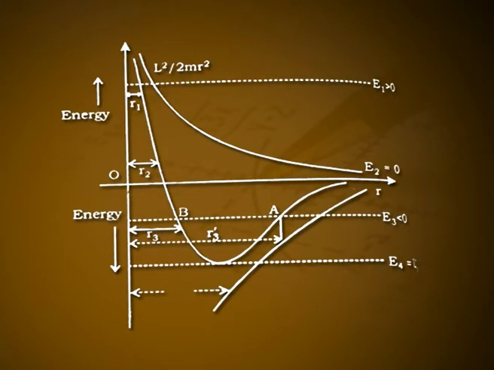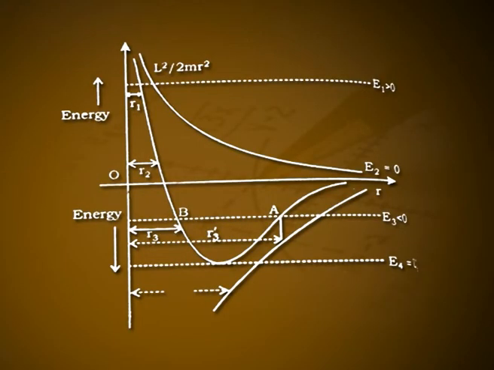The body moves such that it has only one turning point at r equal to r1, as shown in figure 2. So, the motion of the body is unbounded and this corresponds to scattering. This means the particle will start from infinity, move up to r1 and then will go back. The trajectory of the body will be a hyperbola.